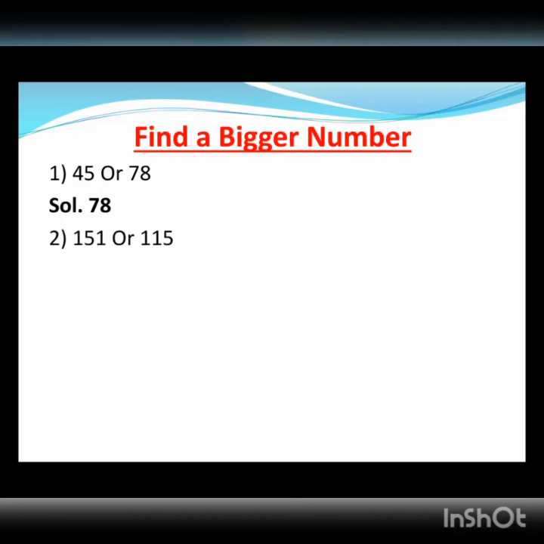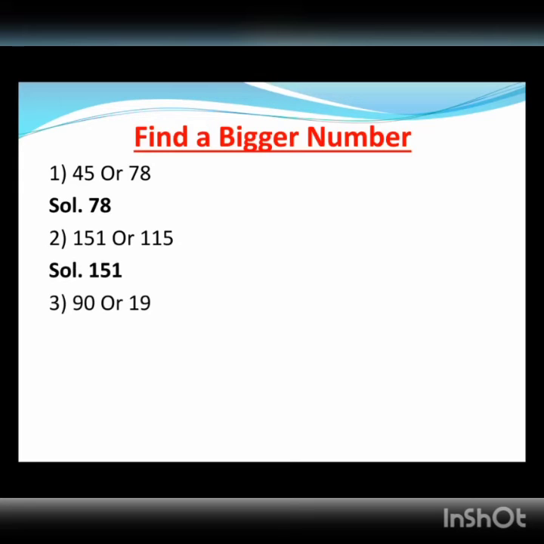Second one, 151 or 115. In this question, we have same number as a first digit. तो हम दोनों नंबर का दूसरा डिजिट कंपेयर करेंगे. Second digit of 151 is 5 and second digit of 115 is 1. Which is bigger? Yes, 5 is a bigger number. So we can say 151 is bigger than 115.